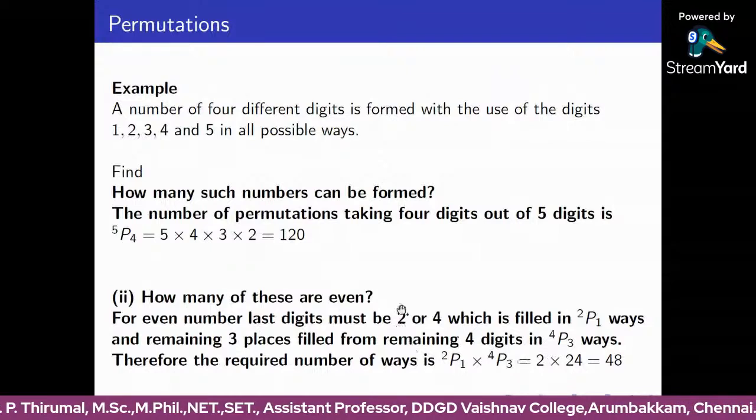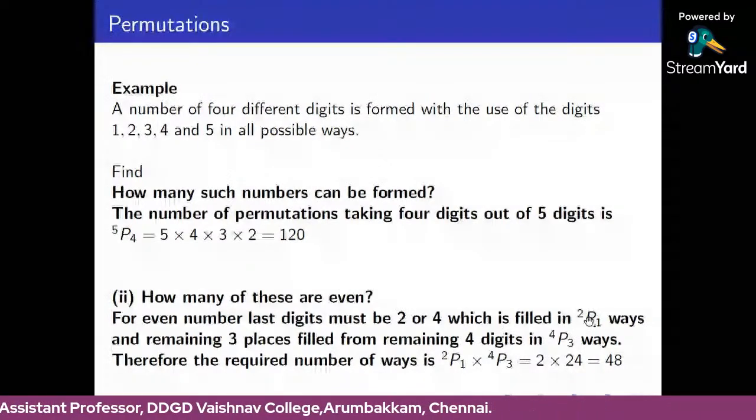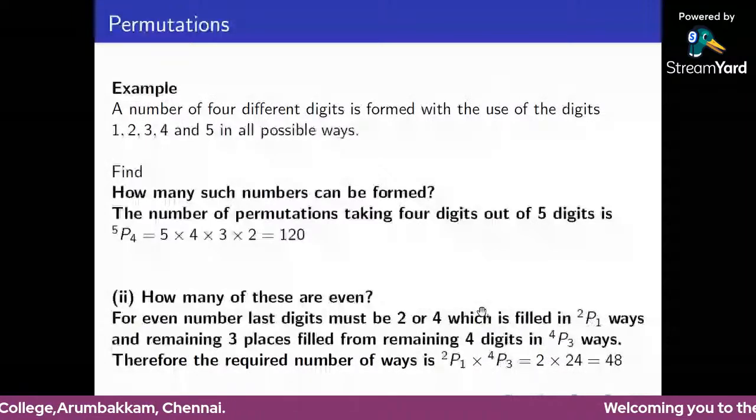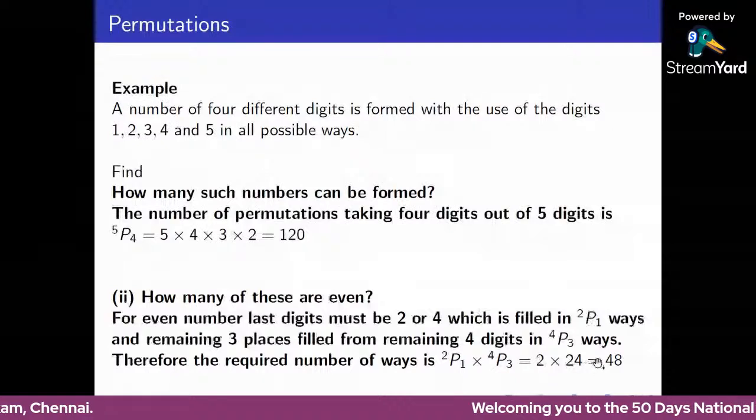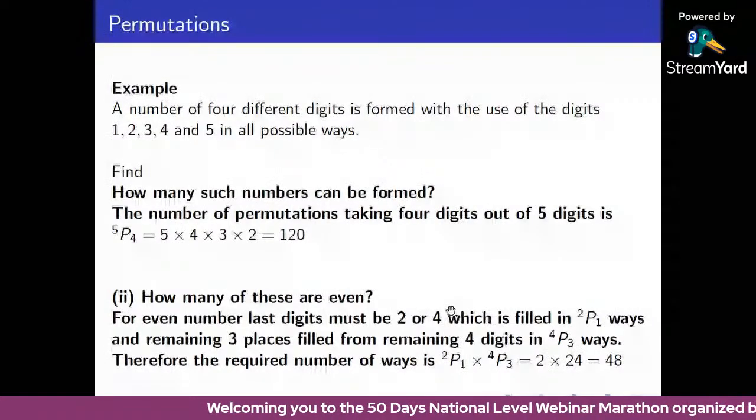So the required number of ways is: the unit digit can be filled in 2 ways. The remaining 3 digits can be filled in 24 ways, that is 4P3. The total number of possible ways is 2 times 24, that is 48 ways. So there are 48 even numbers.